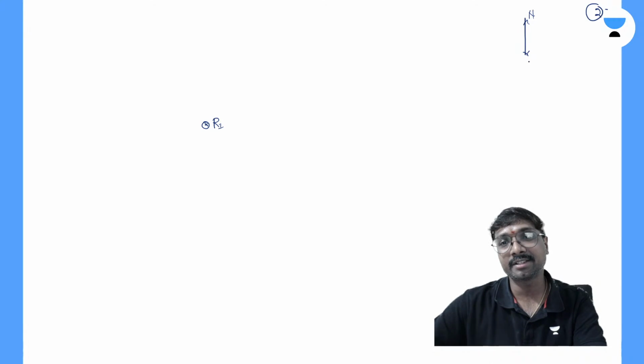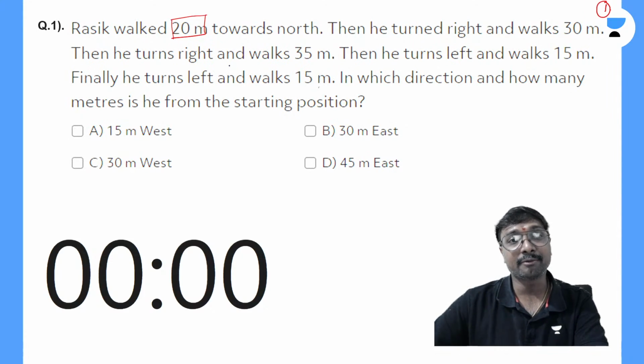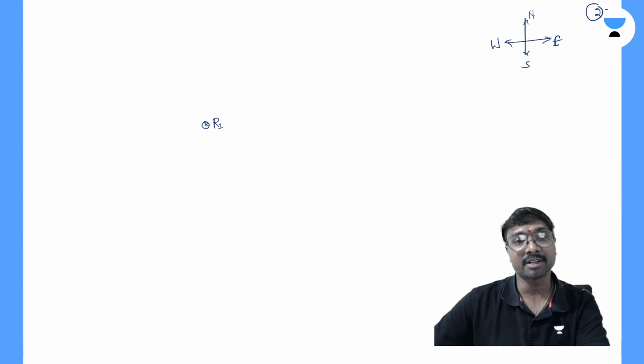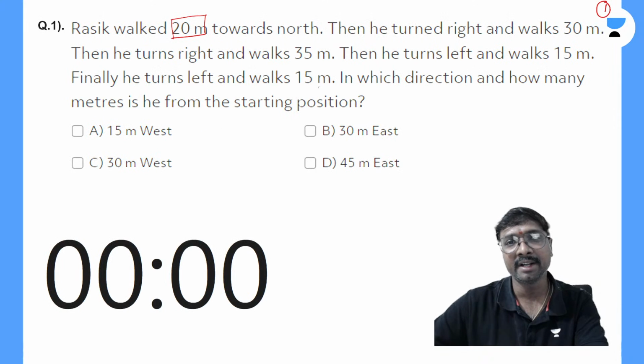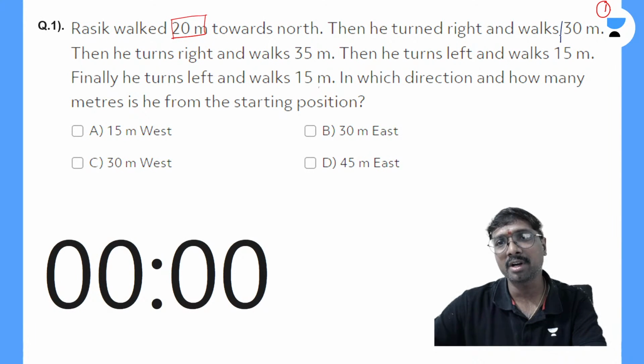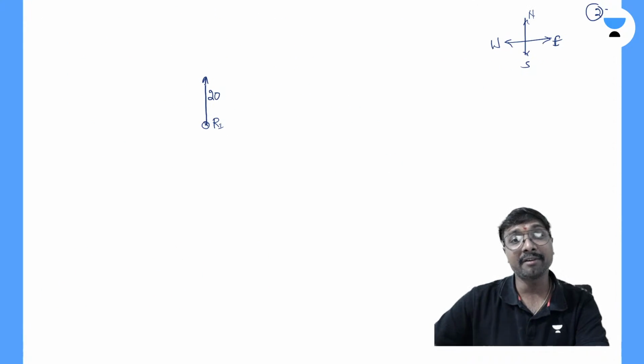That is your north, this is your south, this right side is your east, and this left side is your west. He walked 20 meters towards north, which means he is traveling in the upward direction. Then he turned right and walks 30 meters. Turning right means he is moving towards